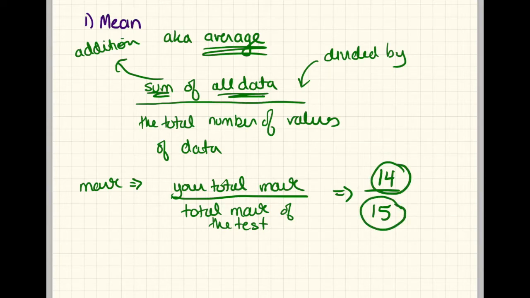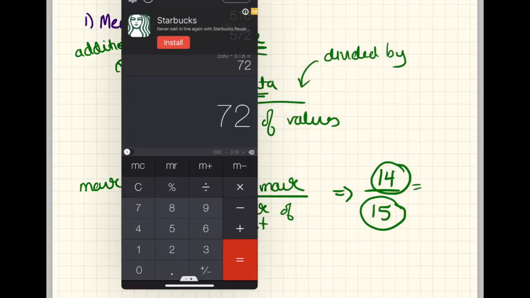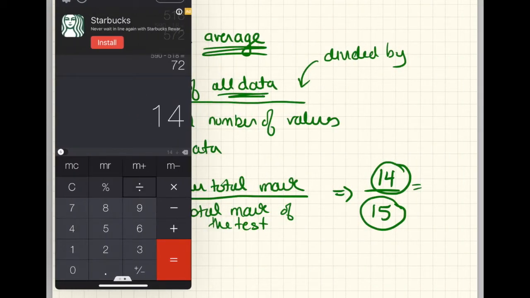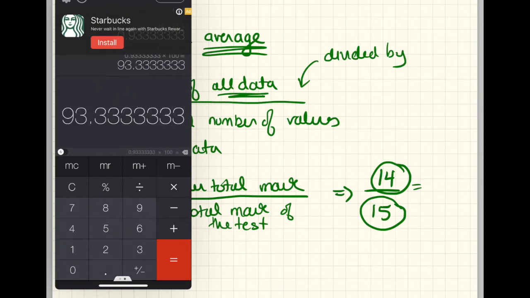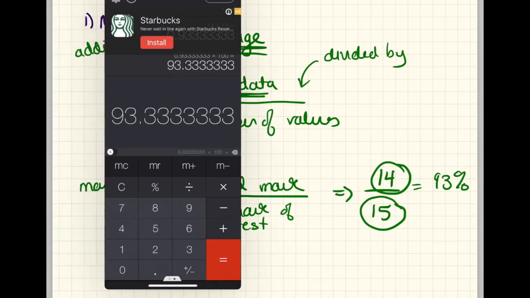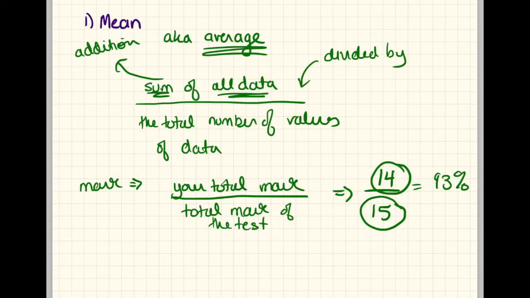When you divide, you get 14 divided by 15, and then you multiply that by 100, and you would know that your average for that is 93%. That is your average or the mean. So that's the easiest way to talk about mean. So remember, sum of all data over the total number of values of data.